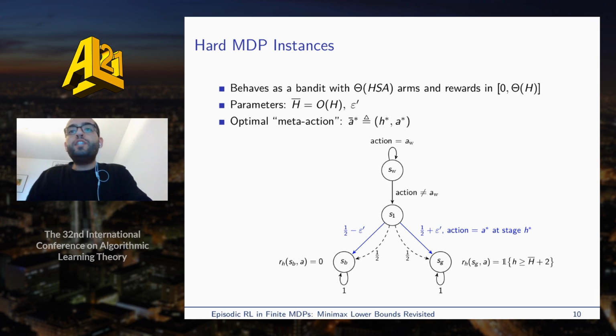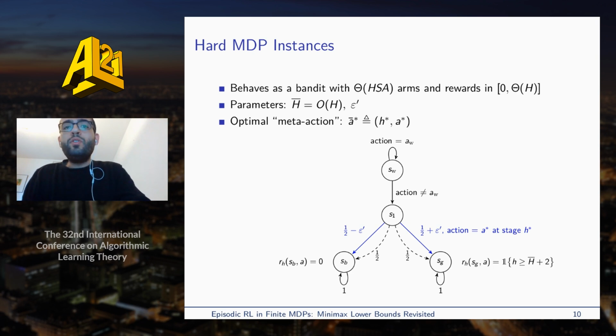From SW, the agent can only transition to a decision state S1, from which it can only reach 2 absorbing states, a good state with reward 1 and a bad state with reward 0. There's a single action A star in S1 that increases by epsilon the probability of reaching the good state, and this action must be taken at a specific stage H prime. So intuitively, in order to maximize the rewards, the agent must choose the right moment to leave the waiting state, and then choose the good action A star at S1.